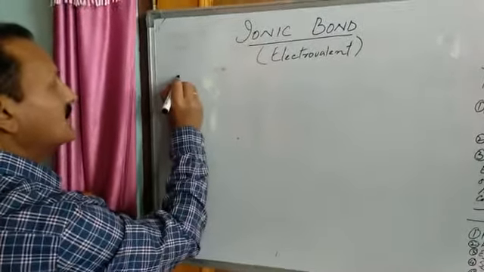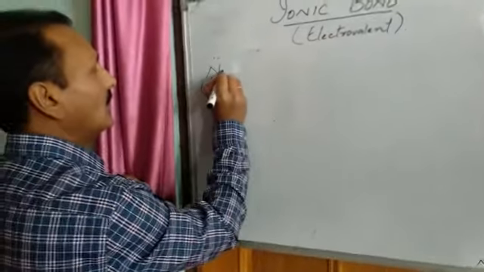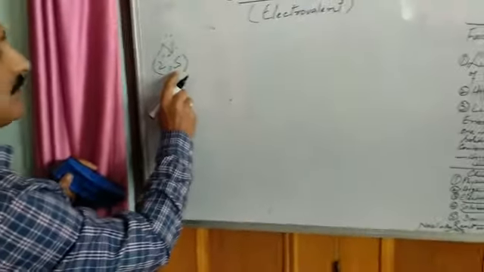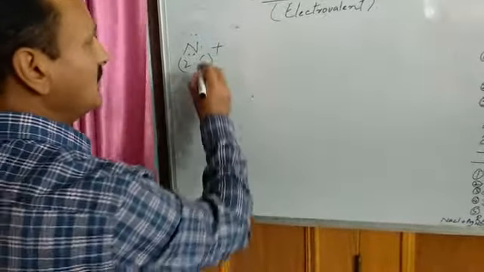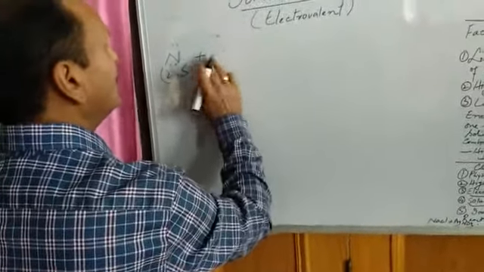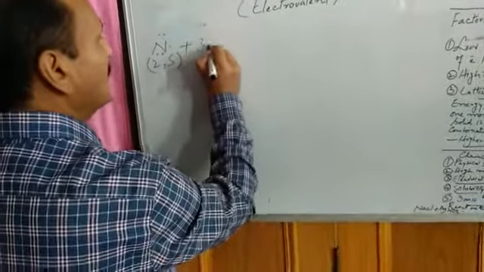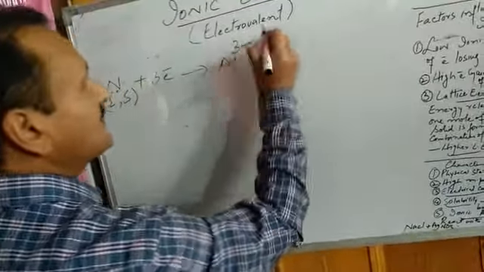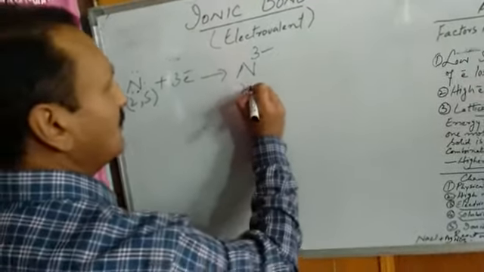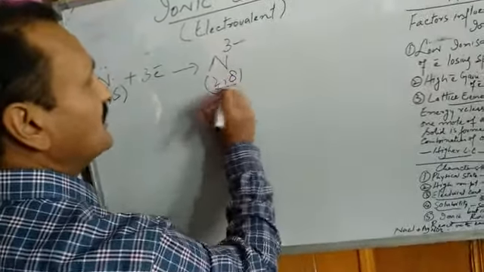How many valence electrons? 5. How many electrons are required by it to attain the stable electronic configuration? 3. So it will gain 3 electrons and form nitride ion having electronic configuration 2,8, that of neon.